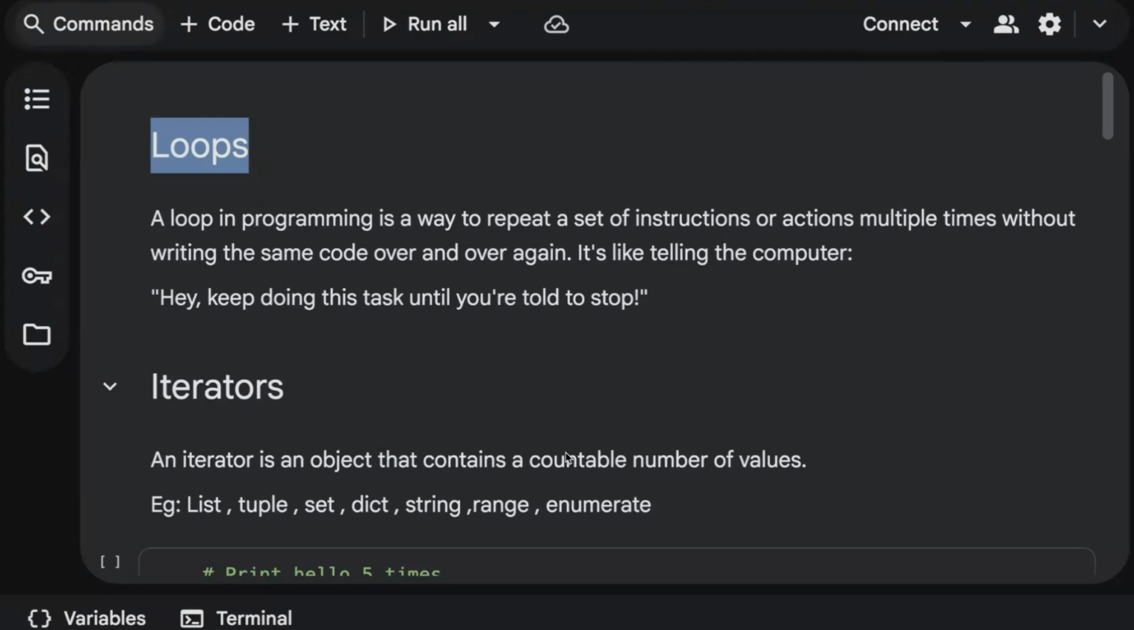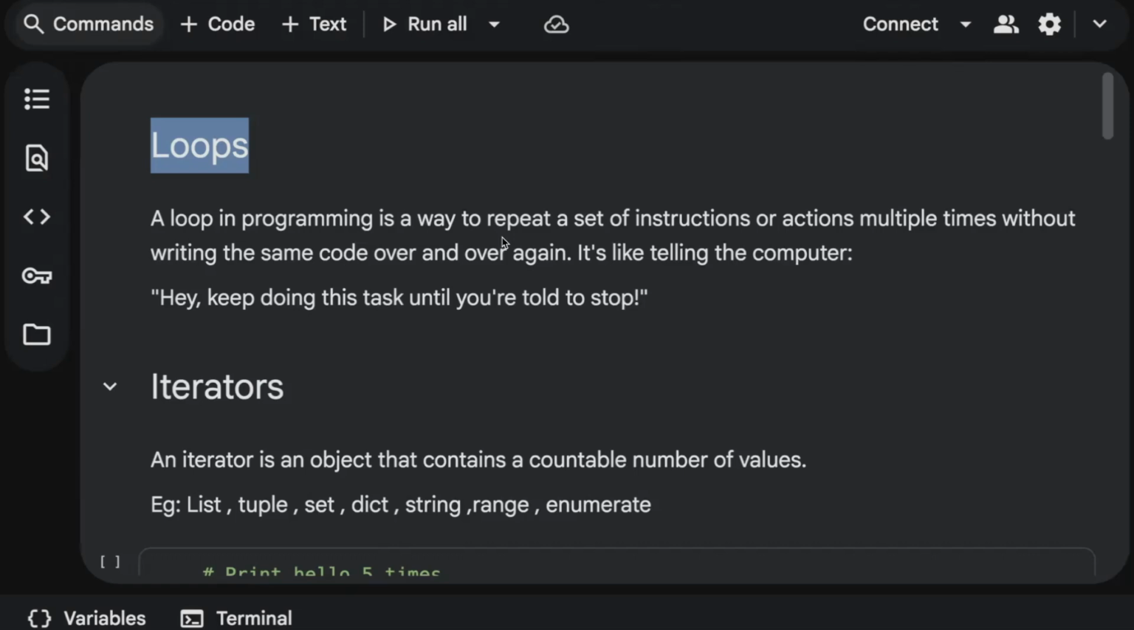In this video, we are going to discuss Python loops. You know what loops are? A loop in programming is a way to repeat a set of instructions or actions multiple times without writing the same code again and again. It's just like telling the computer, hey, keep doing this task until you are told to stop.